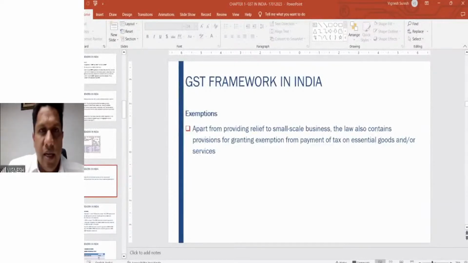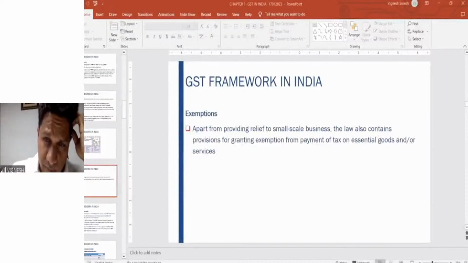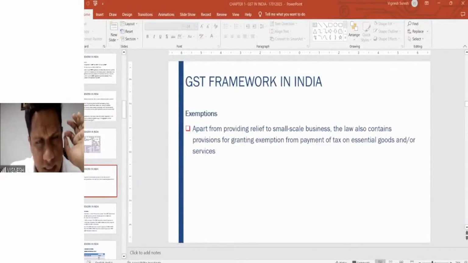Dhritiman, IGST is collected by the central government only, right? IGST also is collected by the central government, but in the coming slides we will see where a portion of CGST or SGST can be used for paying the IGST. In that particular situation, the state government reimburses the central government. All this concept we will get to know in the coming slides. But for you, the simple answer is IGST is collected by the central government only. The IGST Act 2017 also is a central law. The states don't have anything to do with the IGST. I hope it is clear.